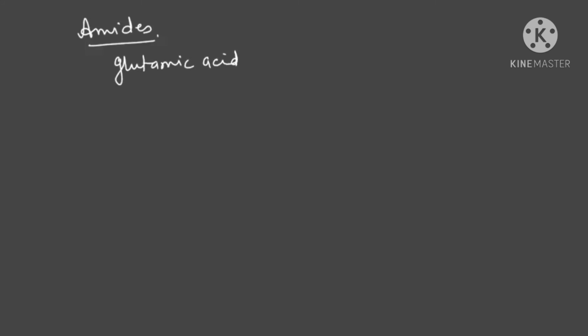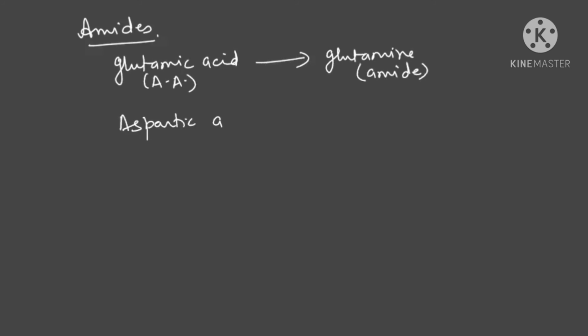Now see, next is amides. Glutamic acid is your amino acid. We can change it into glutamine, and glutamine is your amide. Same with aspartic acid. Aspartic acid is also an amino acid, and it can change into asparagine, which is again your amide.